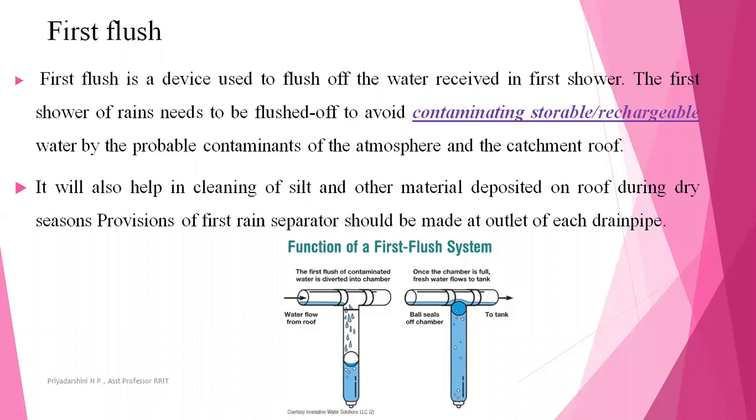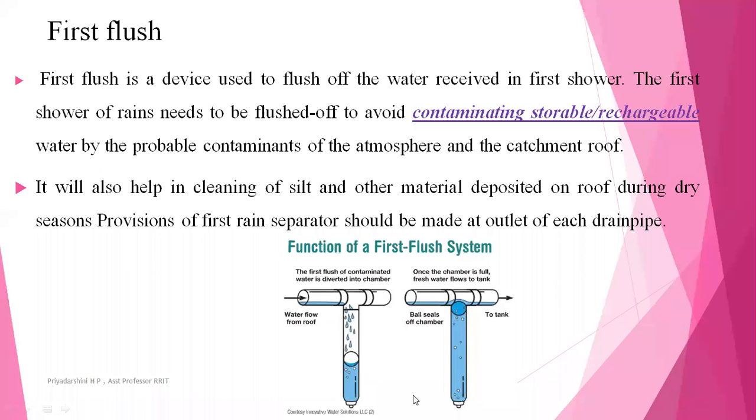With the first flush, all the silt particles collected on the pipes are removed. If silt particles are present on the pipes, they will start clogging the water flow and damaging the pipes. So we always have to provide the first flush.